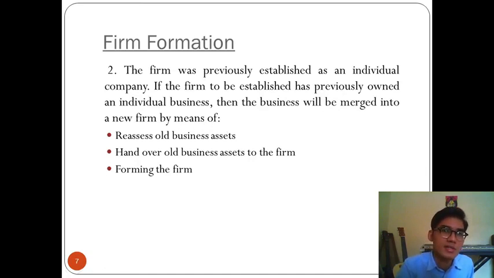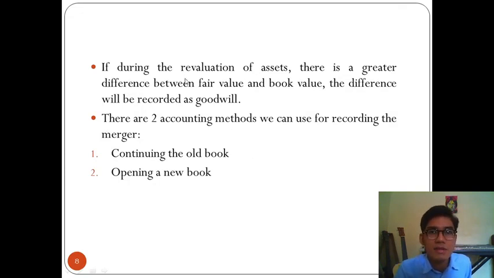Let's move on to the second type of firm formation. The firm was previously established as an individual company. If the firm to be established has previously owned an individual business, then the business will be merged into the new firm by means of revaluing the old business assets and handing over the business assets to the firm. If during the revaluation of assets there is a greater difference between fair value and book value, the difference will be recorded as goodwill.